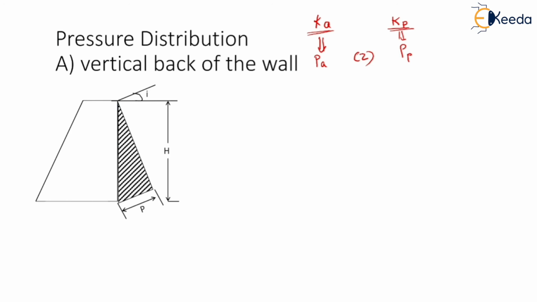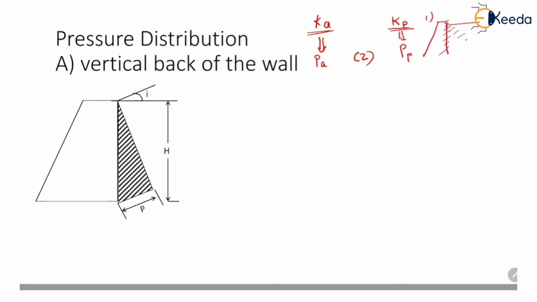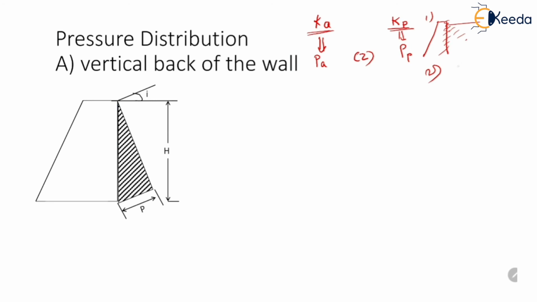There are again two cases. The first case is that the back of the retaining wall is vertical. So here the back of this retaining wall is vertical. In the second case, the back of the retaining wall is inclined. So this back is inclined. First we will consider the vertical back of the retaining wall. Let us consider the active case.